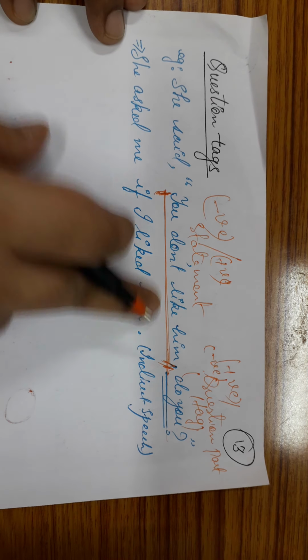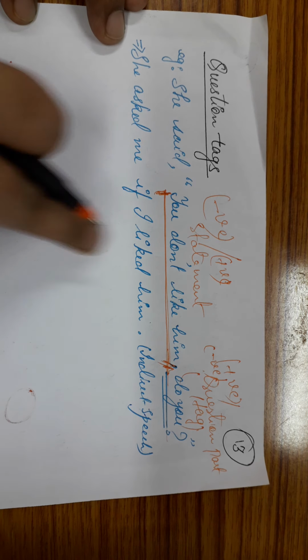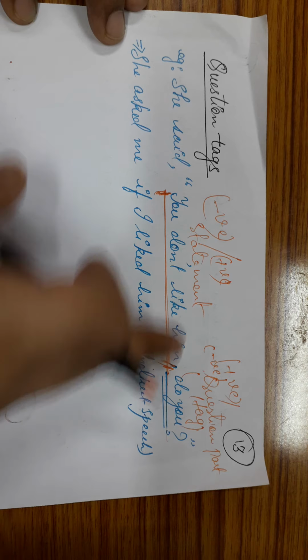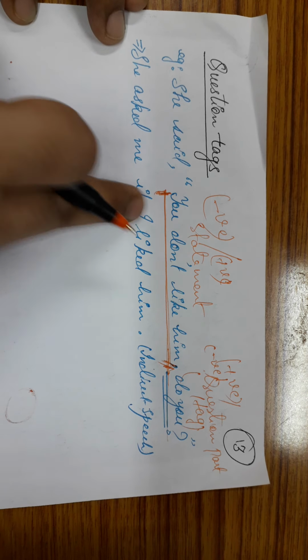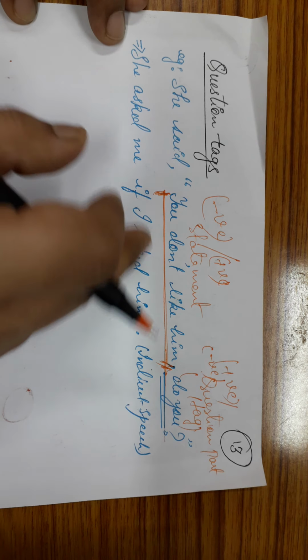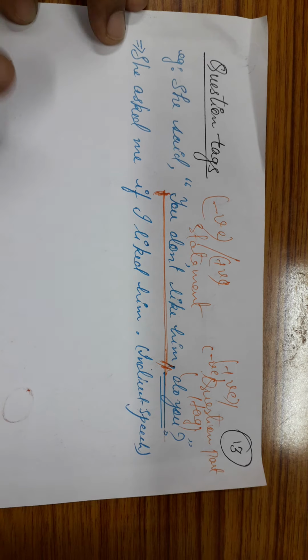Like, "You don't like him, do you?" The statement is negative, the question tag is positive. It can become, "You do like him, don't you?" So the statement becomes positive and the question tag becomes negative. So, an inverse pattern is followed.